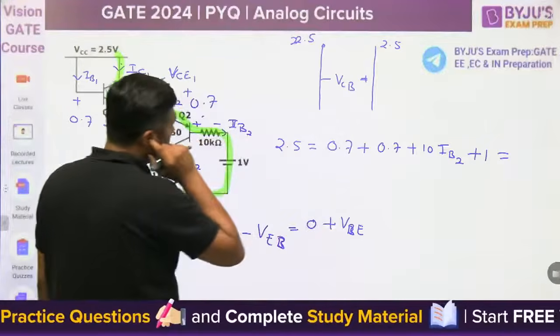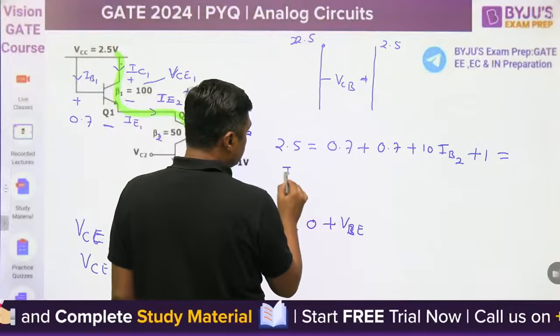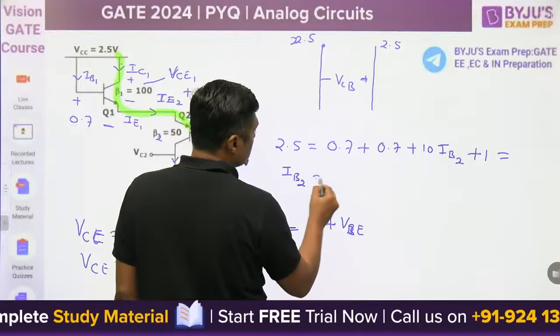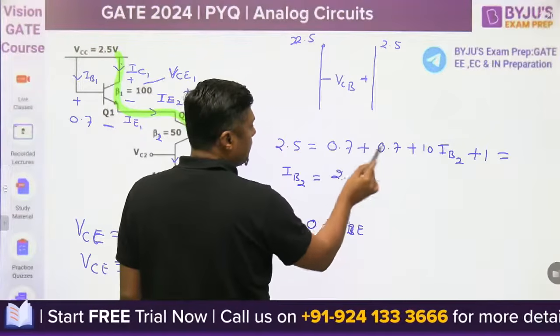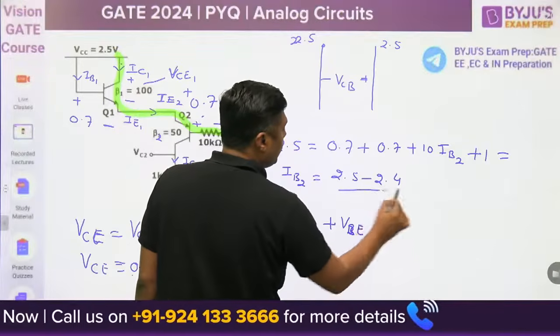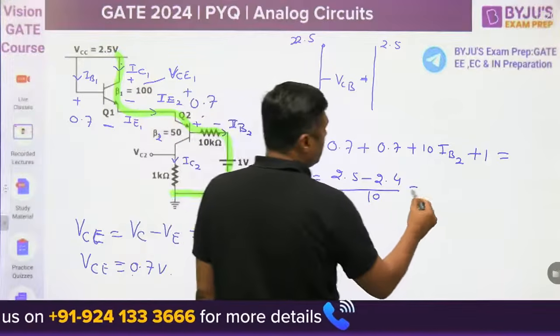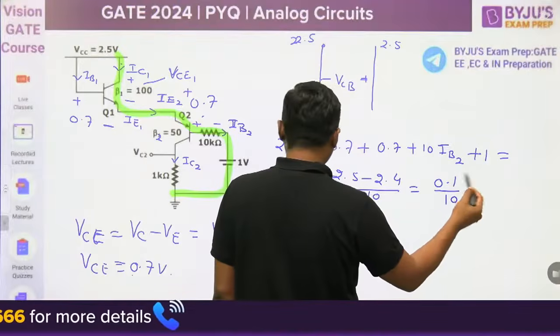It will become 2.5 minus 0.7, 0.7 is 1.4, plus 1, 2.4. So IB2 is 0.1 divided by 10 milliampere.